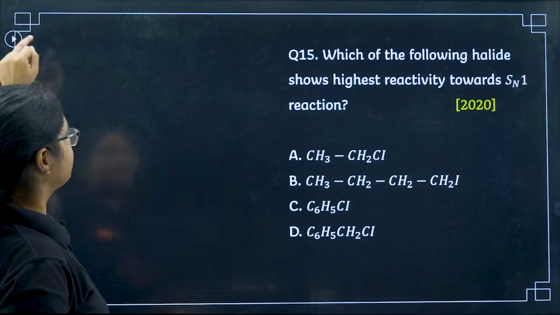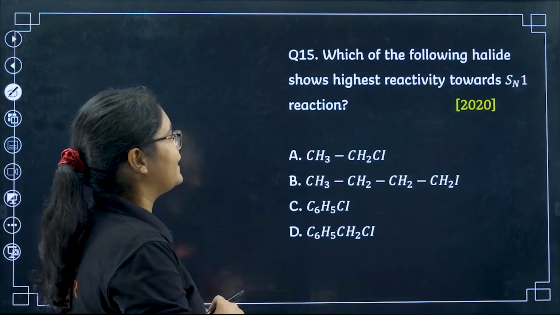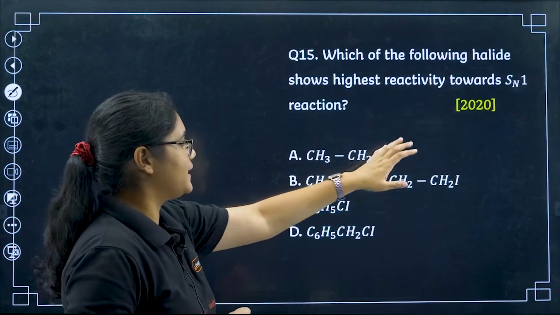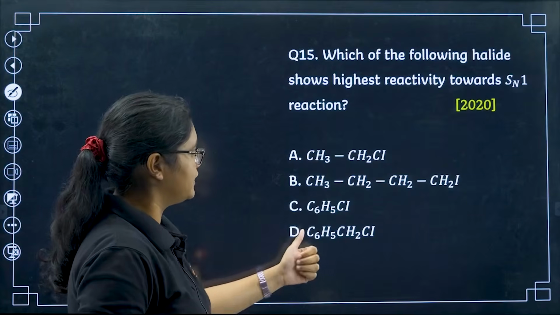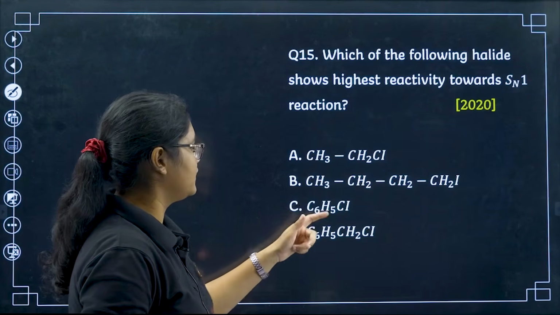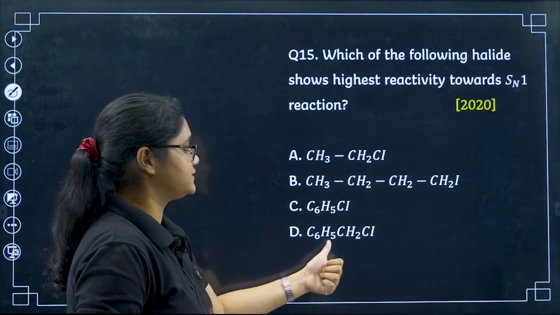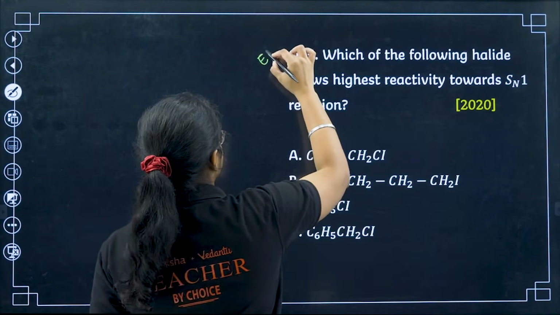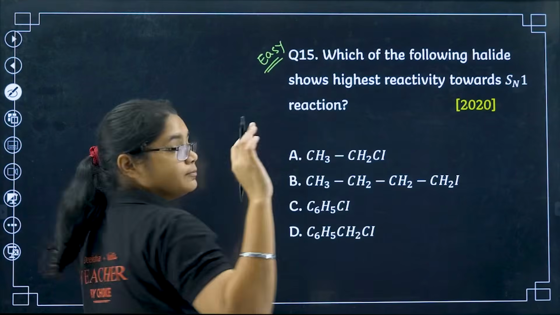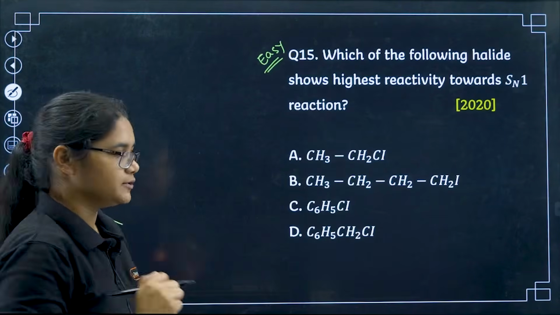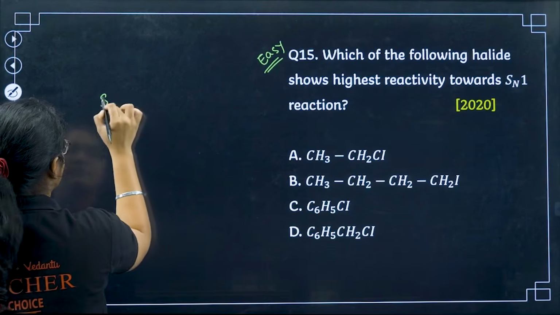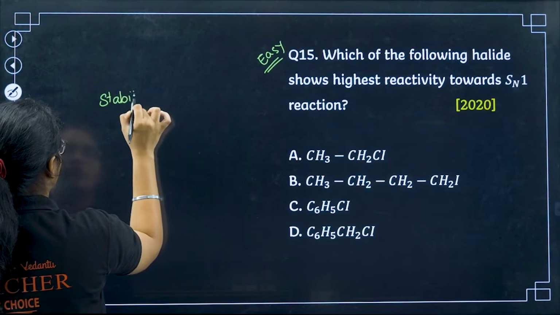Moving to the 15th question, which of the following halides shows the highest reactivity towards SN1 reaction? 2020 question. So you have chloroethane, you have iodobutane, you have C6H5Cl, C6H5CH2Cl. I'll tell you this is an easy question, so you can now pause the video and comment your answer. SN1 reaction depends on what? Stability of carbocation.